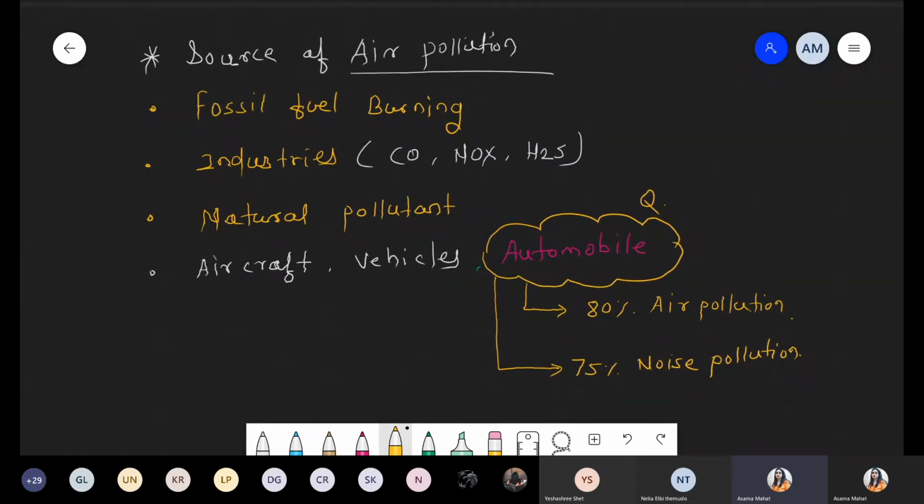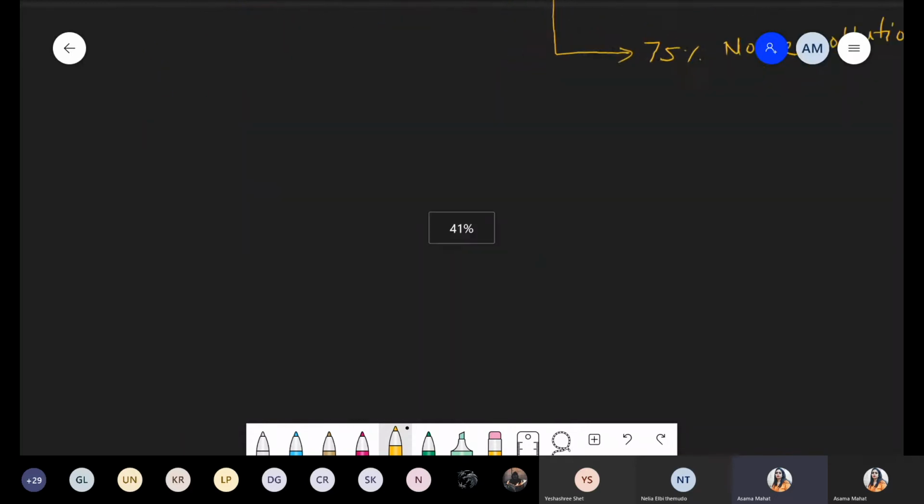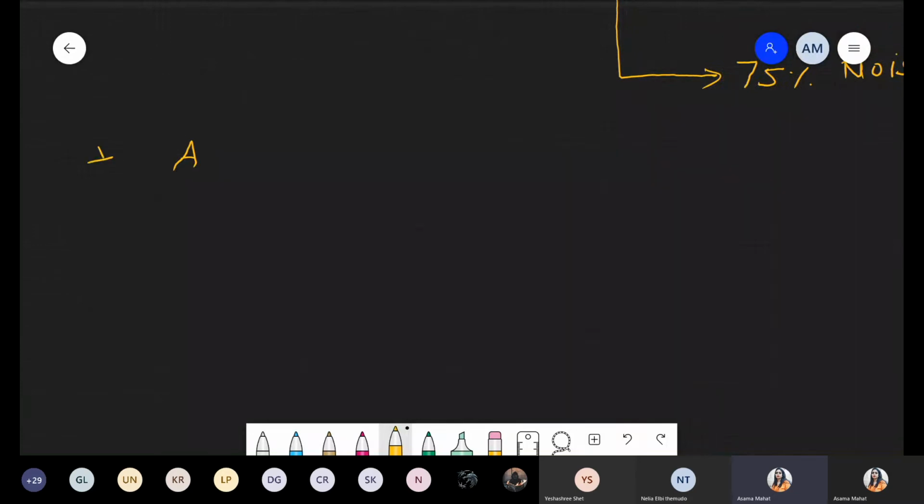Now we are talking about pollutants which are present in air, which are naturally present or which are released from the automobiles, and again some pollutants which are released from tobacco smoke. Okay, so should I continue with the next point? Should I continue, Hiba? Okay, chalo. Now that was one question from the automobile point.